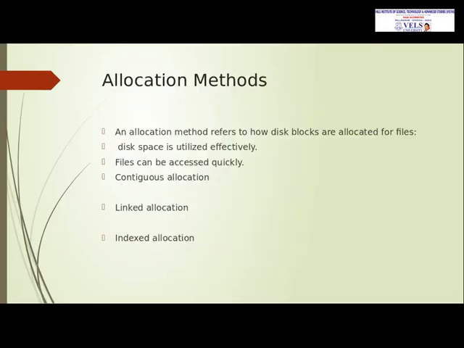And next, allocation methods. Allocation refers to how free space will be allocated to the disk blocks. It determines how efficiently the disk blocks are utilized, and how quickly the files are accessed. There are three types of allocation methods available: contiguous allocation, linked allocation, and indexed allocation.